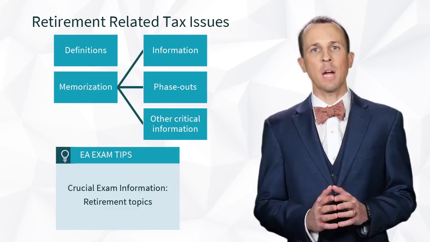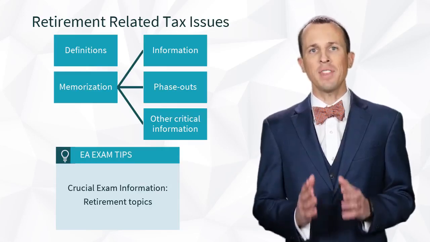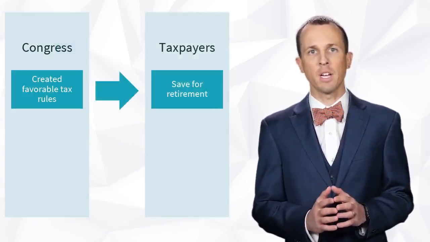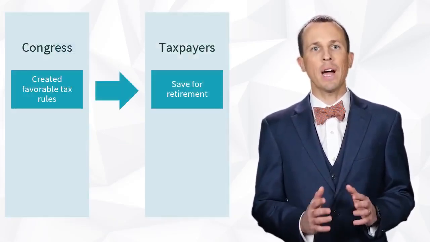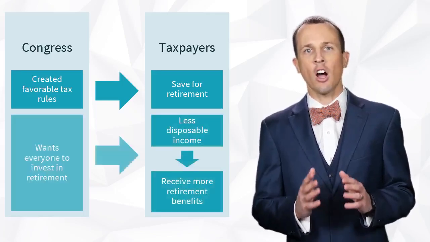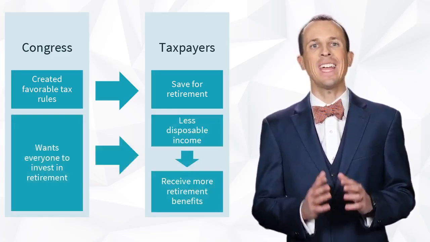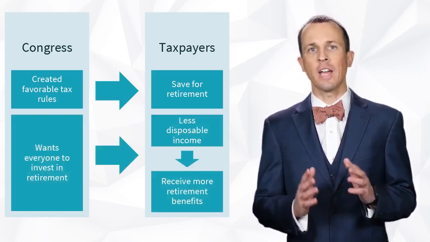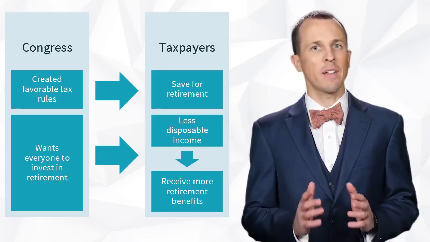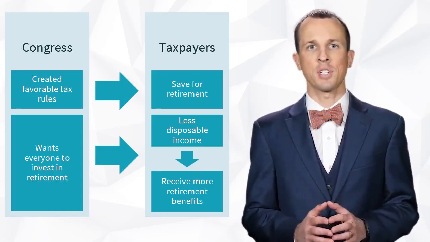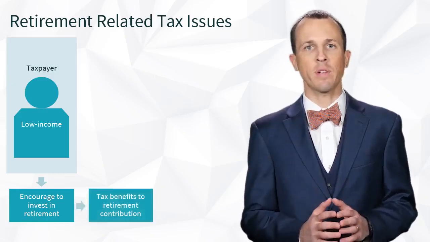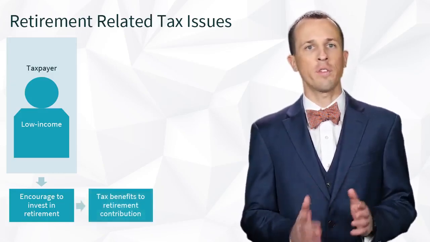One thing to note is that retirement issues in the tax law have special rules. Many themes deal with favorable tax rules created by Congress in order to incentivize taxpayers to save for their retirement. While you go through any retirement rule, keep in mind that in general, a taxpayer of less disposable income will receive more retirement benefits because Congress wants everyone to invest in their retirement, even someone that only makes $25,000 a year in annual wages. The idea is that people need that money just to pay the necessities like food, shelter, clothing, and similar items. In order to encourage this low-income taxpayer to invest in their retirement, there are tax benefits related to contribution to retirement either now or in the future.